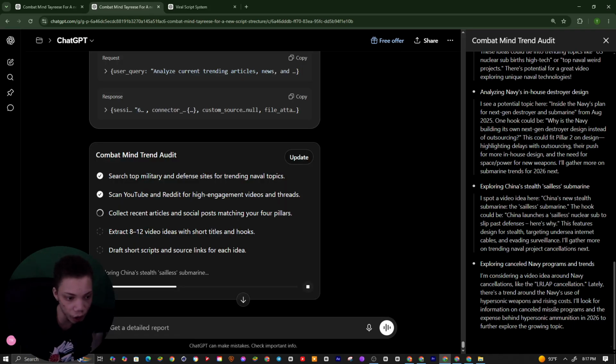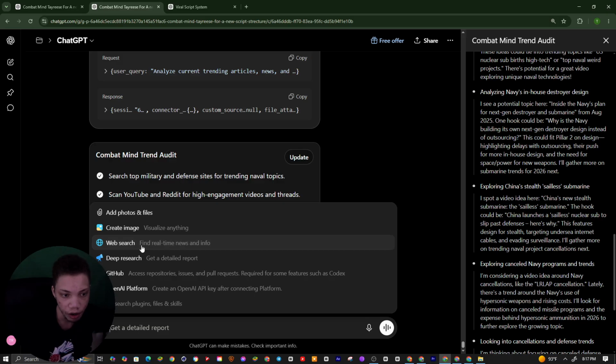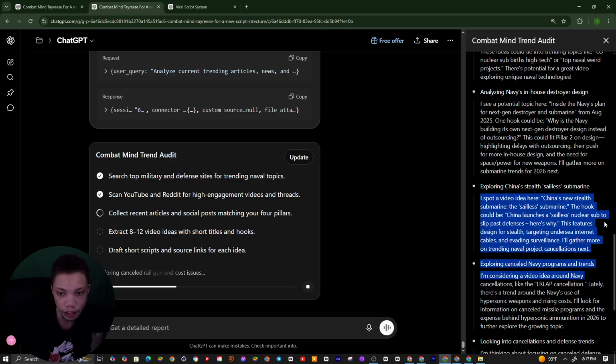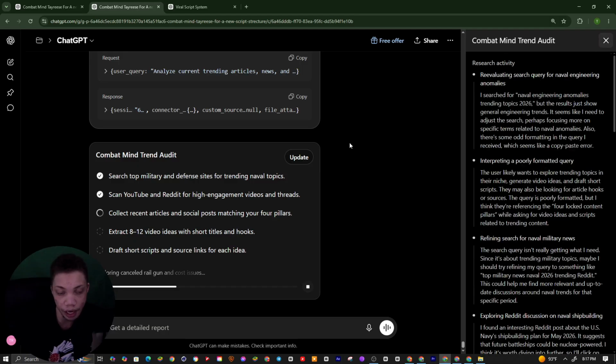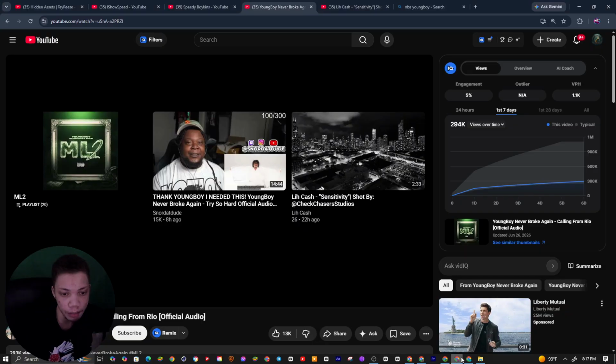If you don't want to do deep search, you can use web search right here. You find real time, or get the default report. You can find trending, real-time things right here, and it can give you a content pillar list. This is how you really come up with ideas, so you're not confusing yourself. When you have a content pillar list, it's easier for your mind to remember.